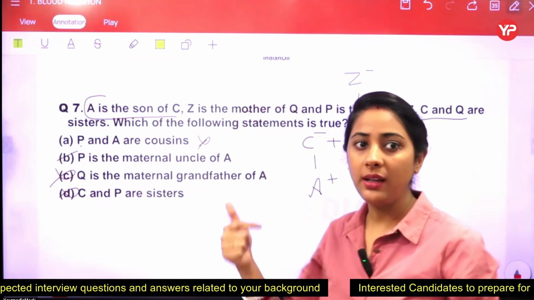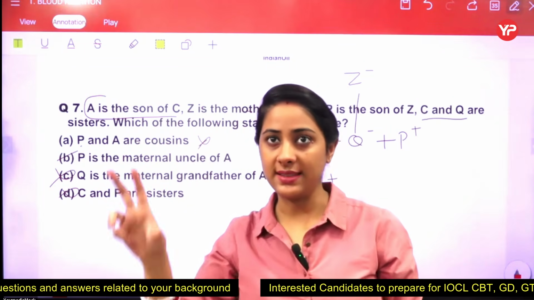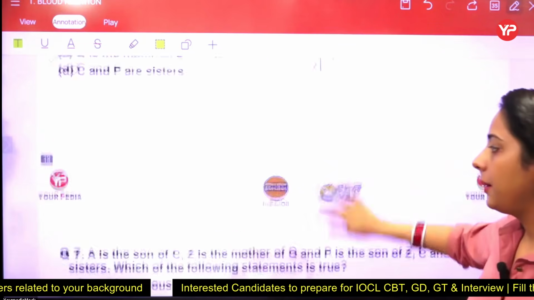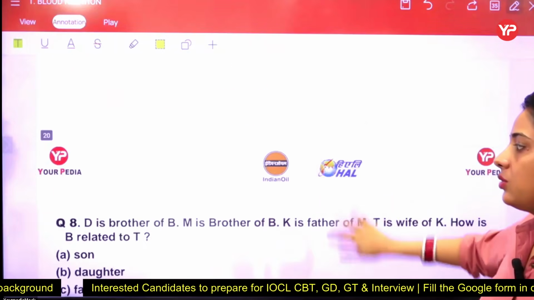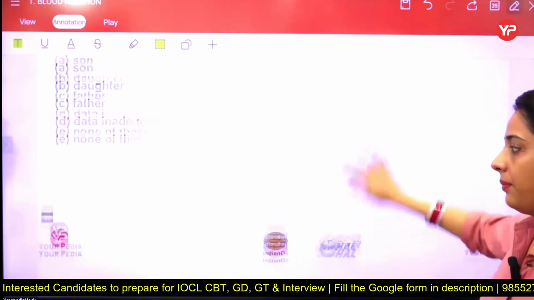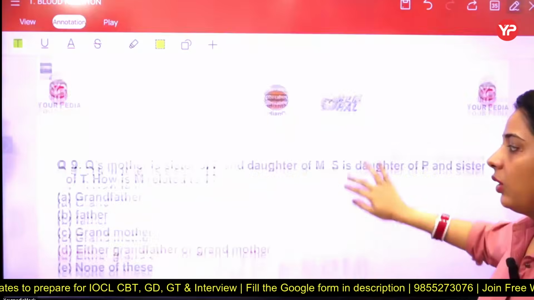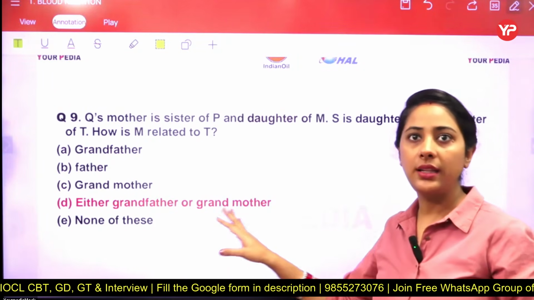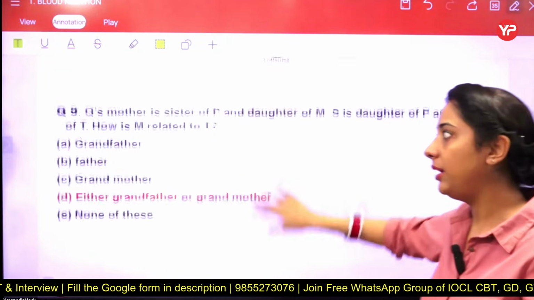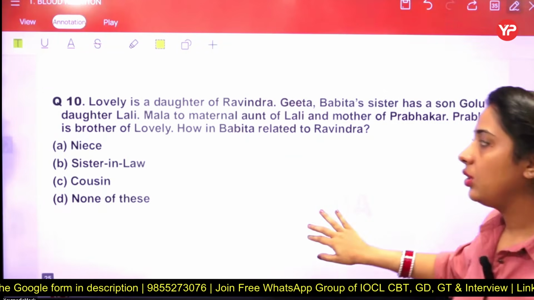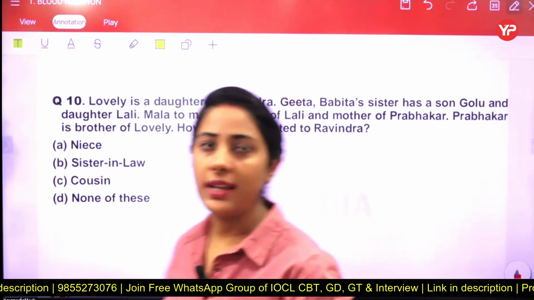And you just have to pick which one is true and which one is false as the case may be. Got it? This is your answer. Now students, we are moving to the next type. We already discussed when to answer either and when to answer can't be determined. So this is your next type.